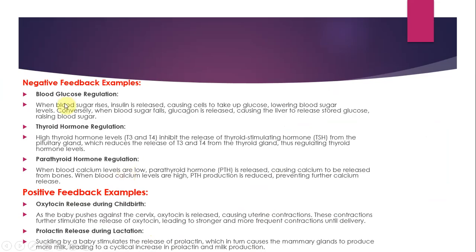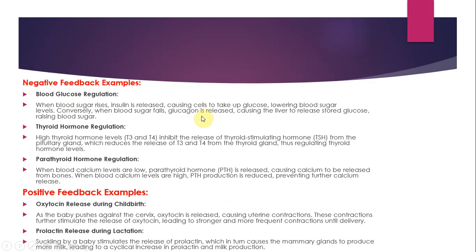A very classic example of negative feedback is also blood glucose regulation. When blood sugar level rises, especially after a heavy meal, insulin is released by your body, causing cells to take up glucose, which lowers your blood sugar levels.